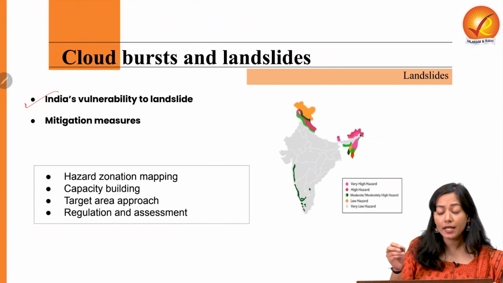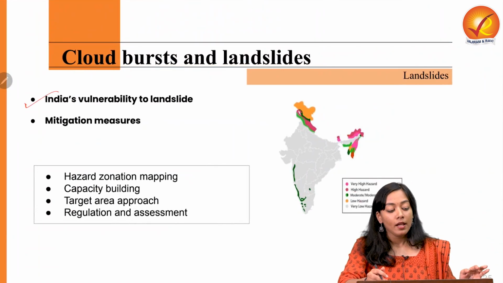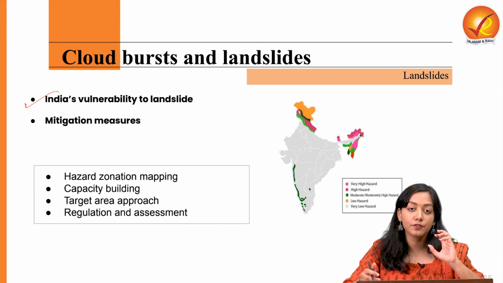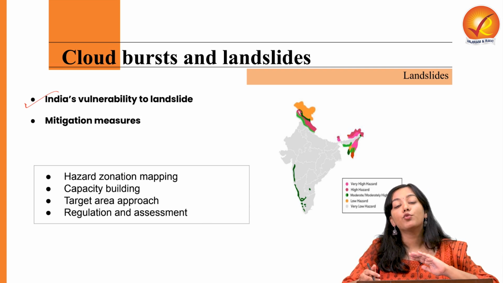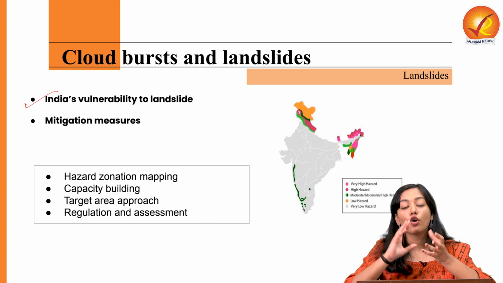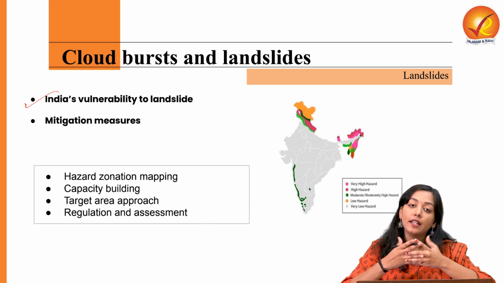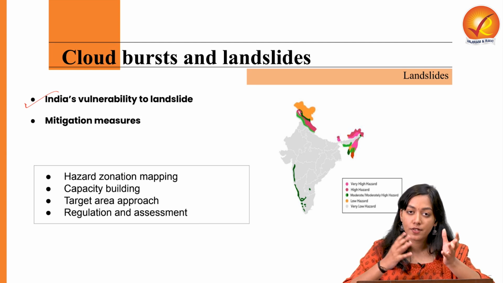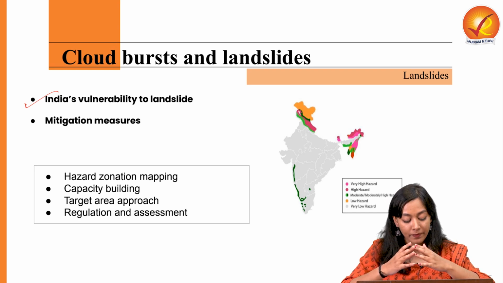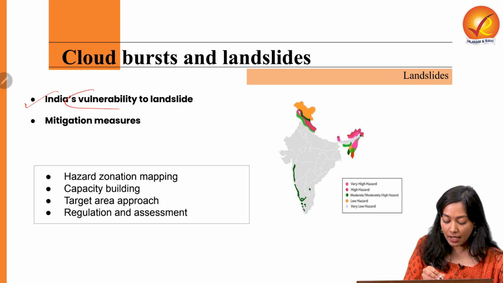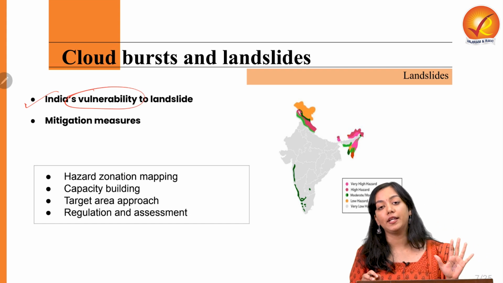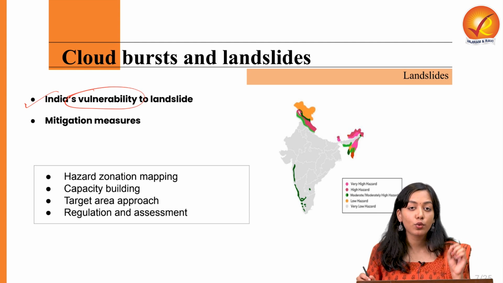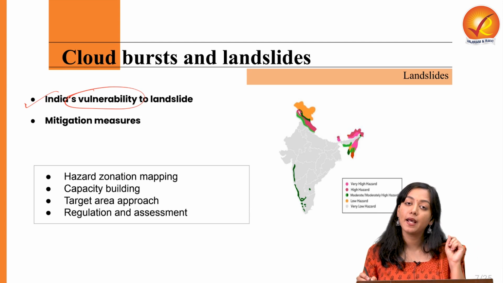Now let's talk about India's vulnerability towards landslides. As we know, India has a lot of seismically active zones. Why? Because the Indian plate is moving towards the Eurasian plate, and this tectonic activity is creating instability in the first place itself. Along with this, there are other seismically active zones, for example, the Western Ghats and Eastern Ghats as well. Therefore, India's vulnerability accounts for it being among the top 5 countries affected by landslides in the world. About 12% of the total geographical area of India is affected by landslides.